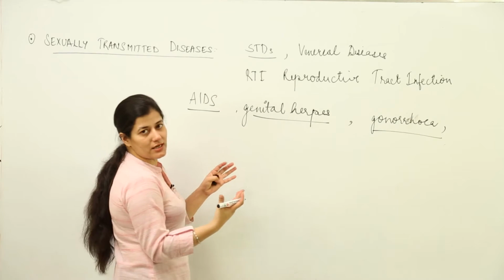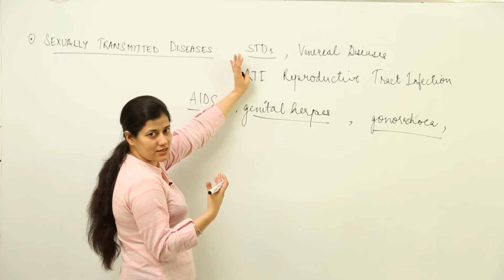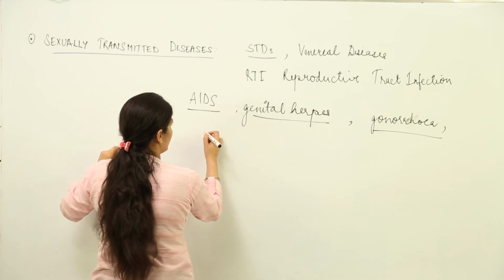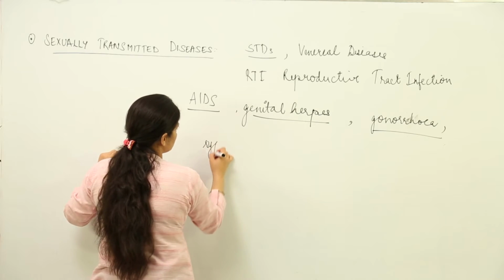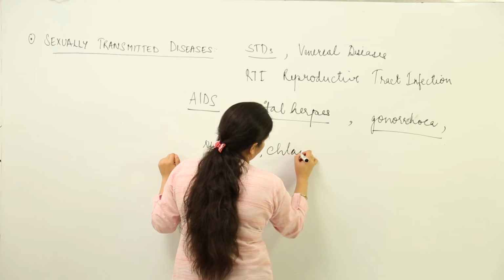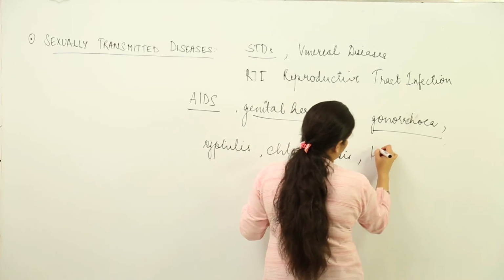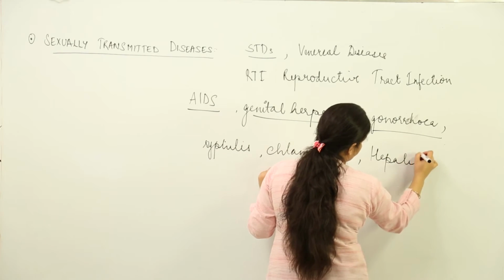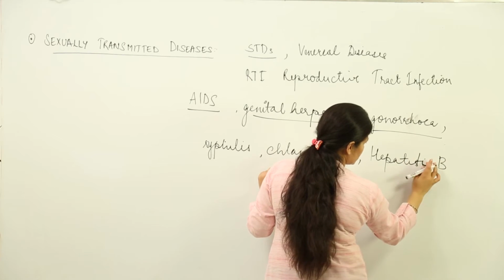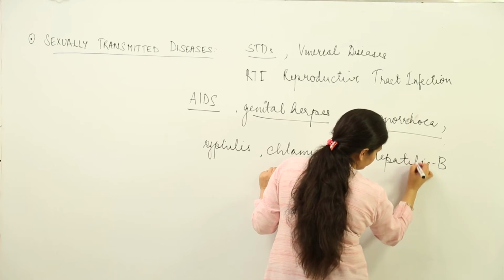Of course, because these are sexually transmitted diseases, the only better way of avoiding them is the practice of protected sexual intercourse. And then we have the example of syphilis, chlamydiasis, and hepatitis B. All these are diseases which are transmitted by sexual contact.